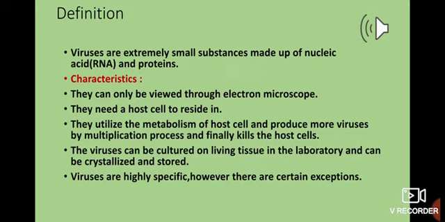The next point is they take over the metabolism of their host cell in their own favor, producing more viruses and usually killing the host cell. Now, what does this mean? As viruses cannot live on their own in nature, they need a host. So when these viruses get entry into an organism's body, suppose I take the example of a human, it will go to the cell and get inside the cell.